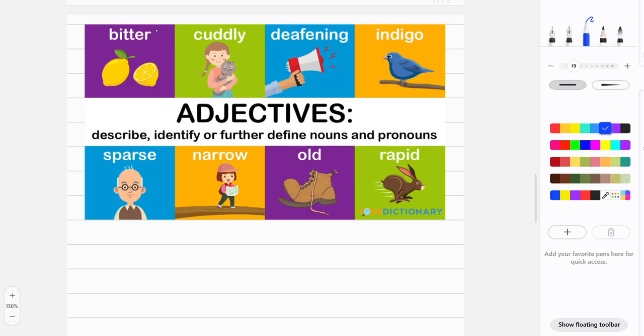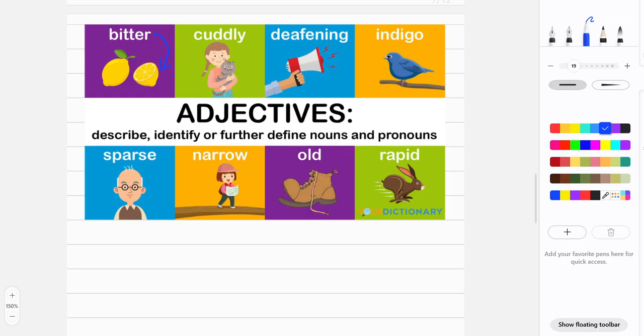And they have given us some examples here. Bitter, cuddly, deafening, indigo. Indigo is a color. Sparse, narrow, old, rapid. They are all adjectives. So basically, they are describing something.